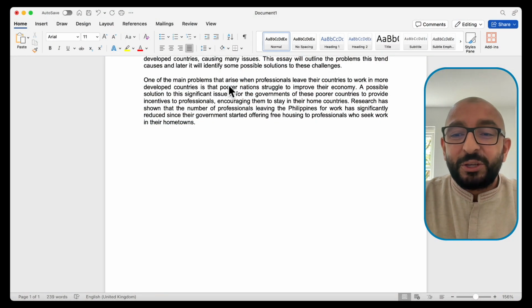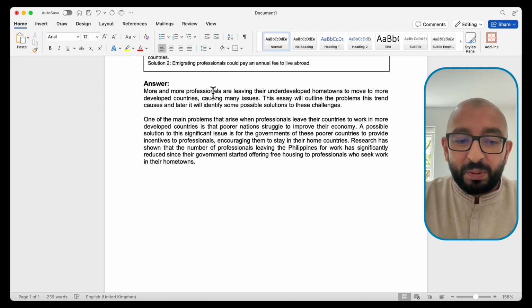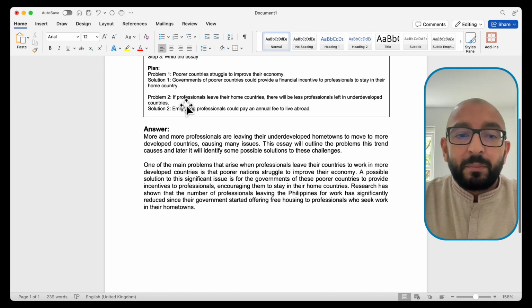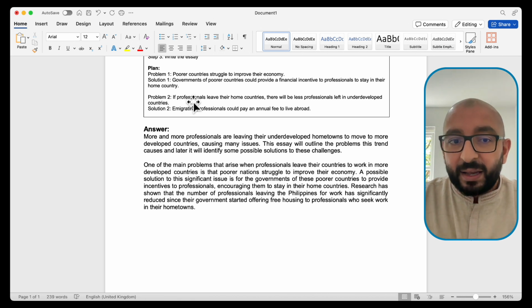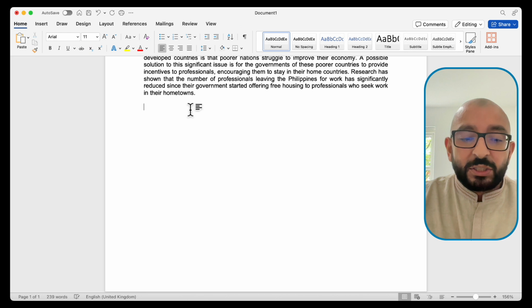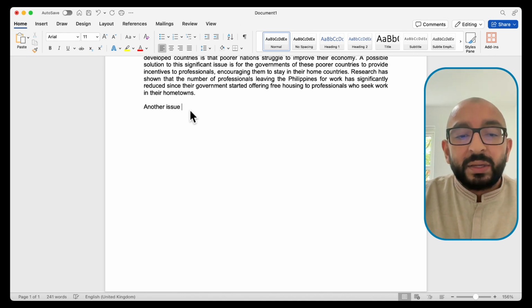Now, let's continue. Right, sorry I keep moving the screen up and down. But now let's move on to paragraph 3. And in paragraph 3, we will talk about our second problem and then give our second solution. So our second problem was, if professionals leave their home countries, there will be less professionals left in underdeveloped countries. Okay, that's fine. So paragraph 3, we can introduce it by writing another problem or another issue that comes forward.